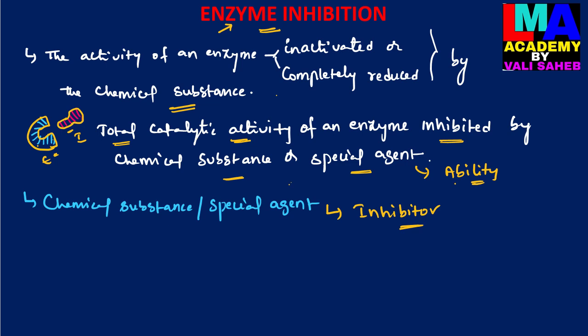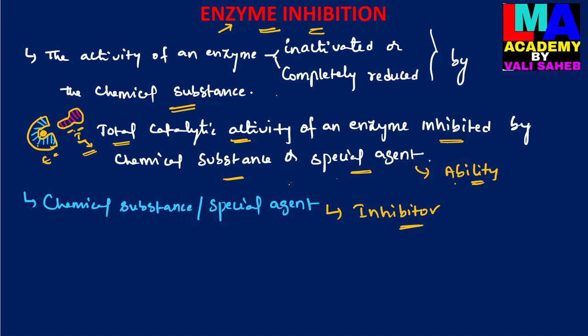The inactivated enzyme does not speed up the rate of the chemical reaction. So the catalytic activity of an enzyme is inhibited or inactivated by the inhibitor, and this process is referred to as enzyme inhibition.